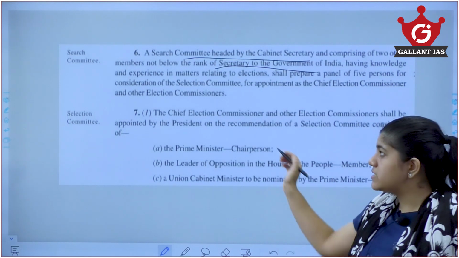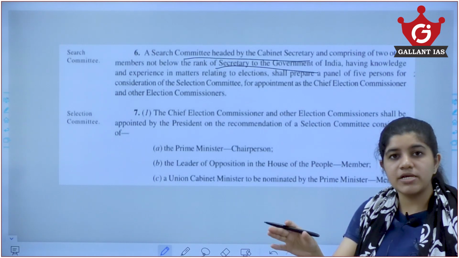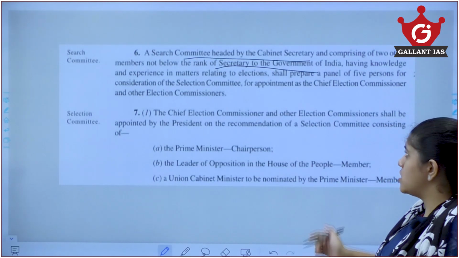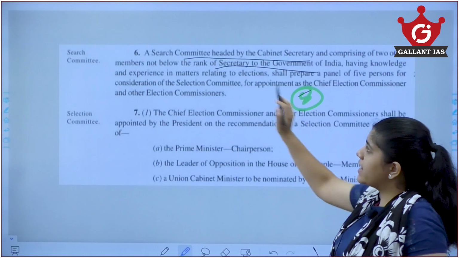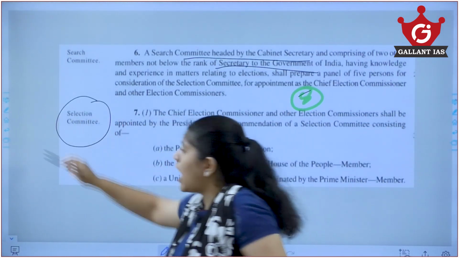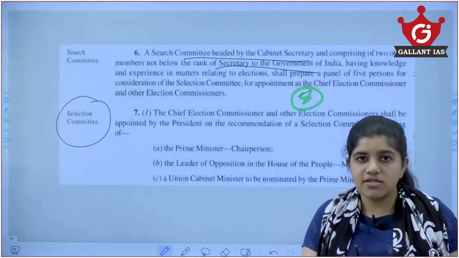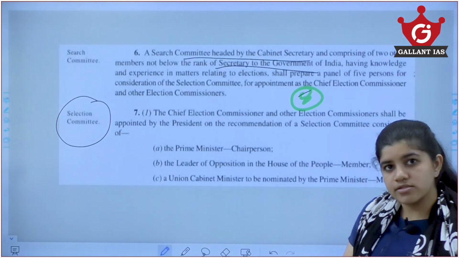From these 5 people, this selection committee would have to appoint 1 Chief Election Commissioner and 2 other Election Commissioners. So they are going to create a panel of 5. That is the function of the search committee. Now coming to the selection committee, I told you there was the Prime Minister, the Leader of Opposition and the Chief Justice of India. This Chief Justice of India is going to be removed.